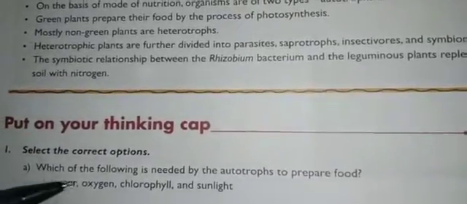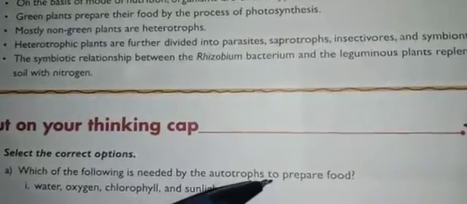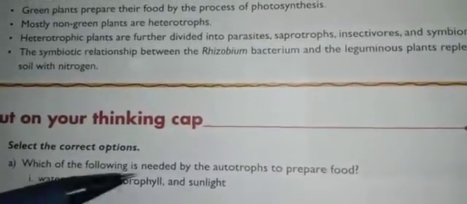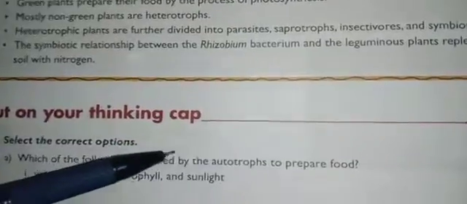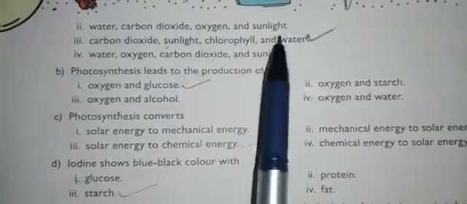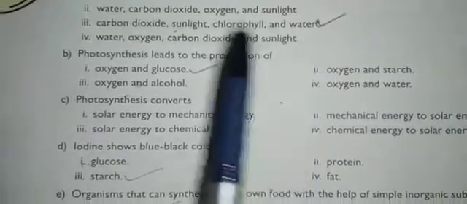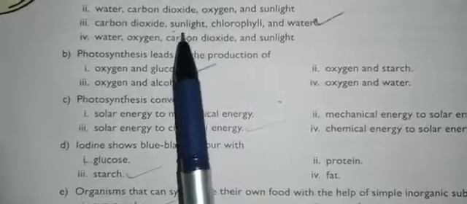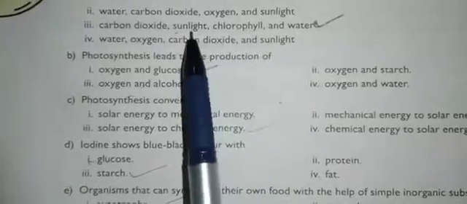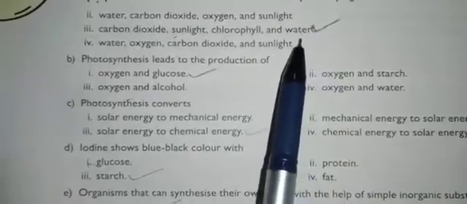So first one is, which of the following is needed by the autotrophs to prepare food? Water, oxygen, chlorophyll, sunlight. This is A option. Next, water, carbon dioxide, oxygen, and sunlight. Third one is carbon dioxide, sunlight, chlorophyll, and water. Next, water, oxygen, carbon dioxide, and sunlight. So the right option is carbon dioxide, sunlight, chlorophyll, and water. For normal photosynthesis, it requires carbon dioxide, sunlight, solar energy, chlorophyll. It will trap this, and water for the transportation.